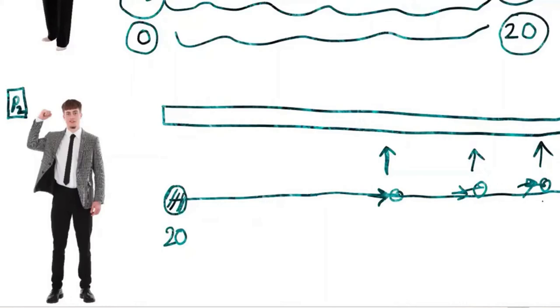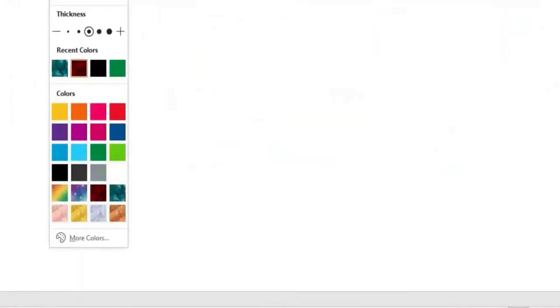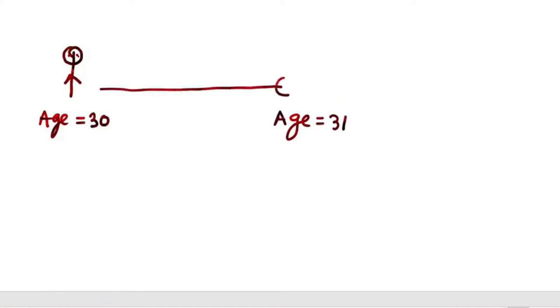Now, consider one person who is 30. Age is 30 here. And for simplicity, we'll talk about only 1 year, 30 to 31. Forget about 20-year, 30-year, whole life. We'll talk only about 1 year. Either this person will die within 1 year, or this person will not die within 1 year. These are the two options.